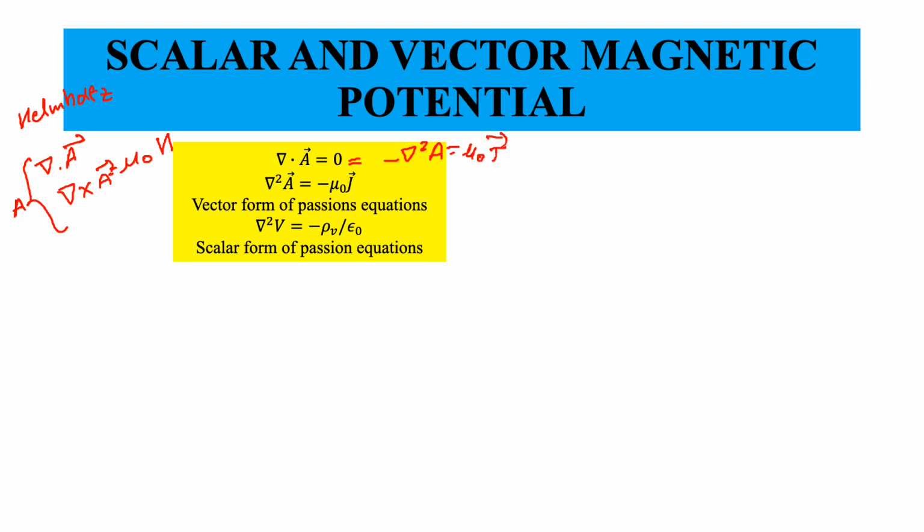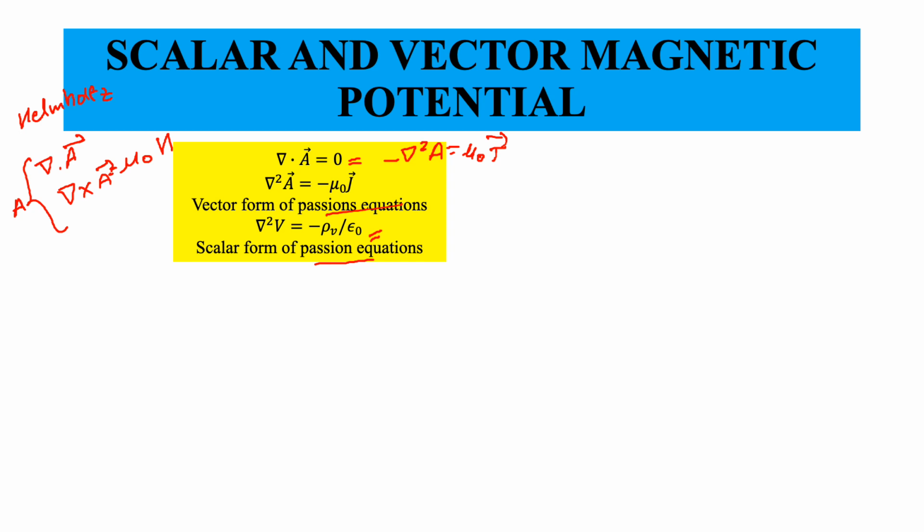So remember to put the negative sign on the right-hand side, so that we can expose a known relationship over here. This relationship which I have written is the vector form of the Poisson equation. Correct? If you do not see it, look at this: del square V is equal to minus rho V by epsilon 0. This is the scalar form of the Poisson equation because V is a scalar quantity. Here it is actually a vector.